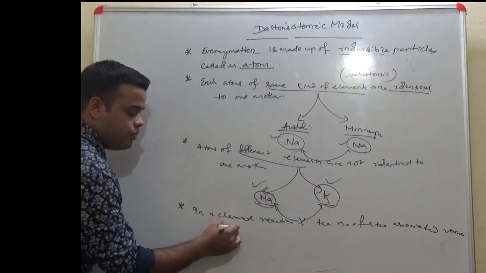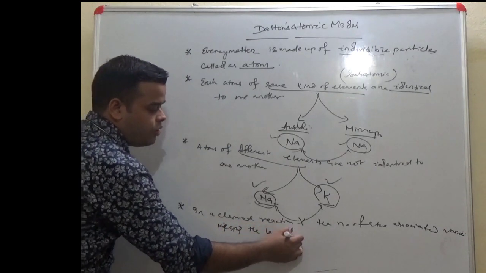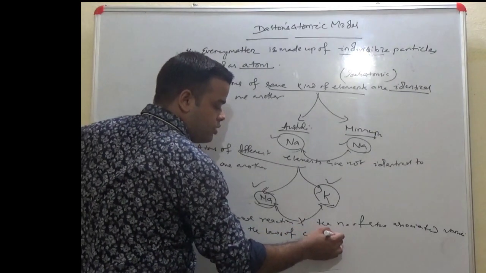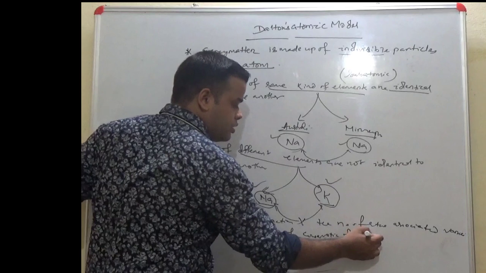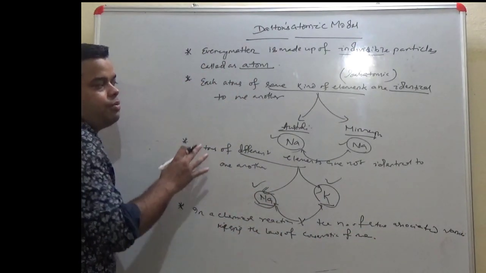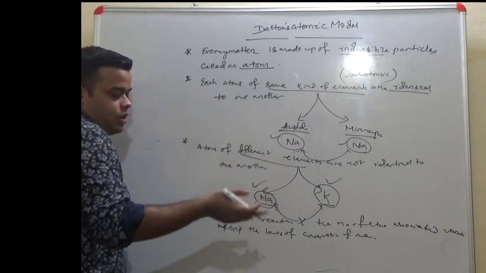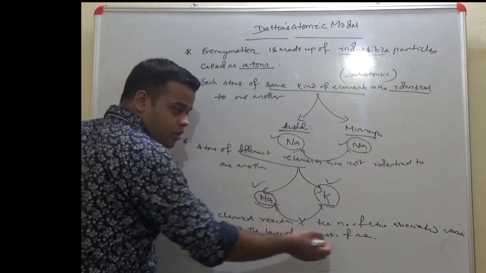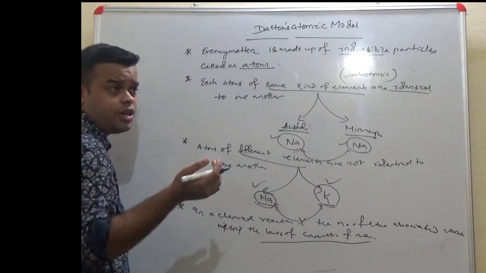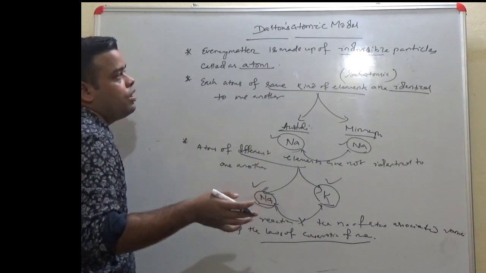Keeping these laws of conservation of mass, that is, mass remaining constant on either side, the product end and the reactant end, their number may vary considering this statement: conservation of mass, that is, mass can neither be created nor be destroyed. So this was all about Dalton's atomic model.